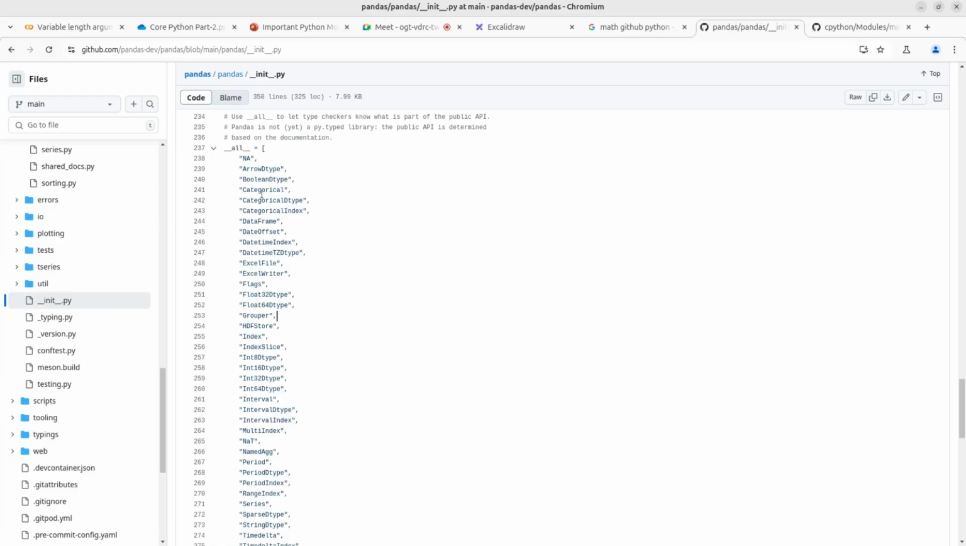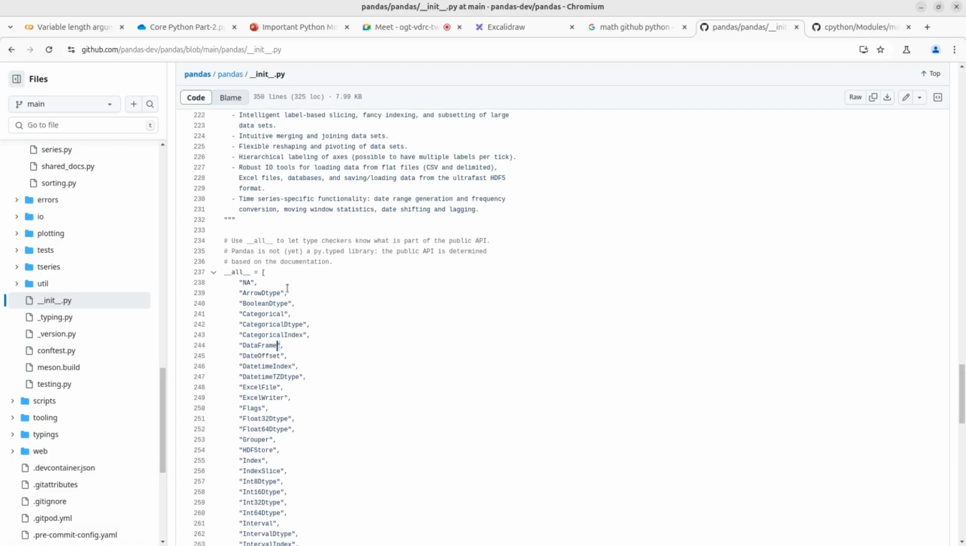Do we have data frame here? No, but we have Excel file, right? All other things. Yeah, we also have data frame. So this is basically a namespace kind of thing, right?